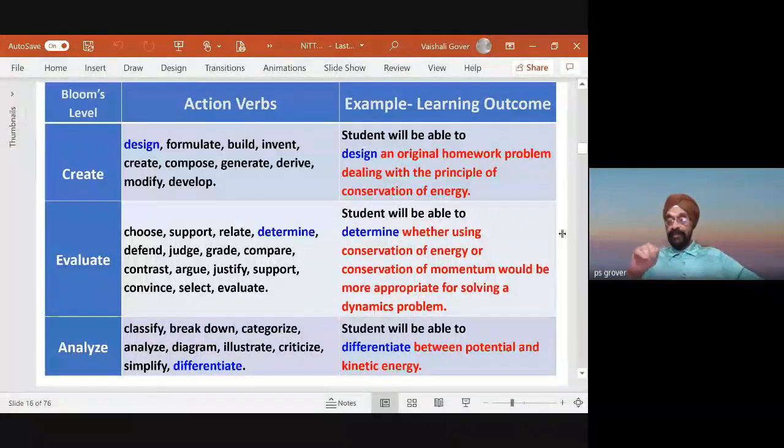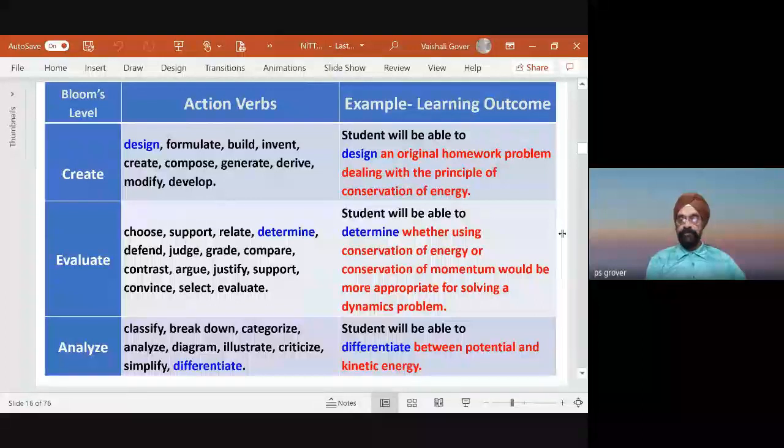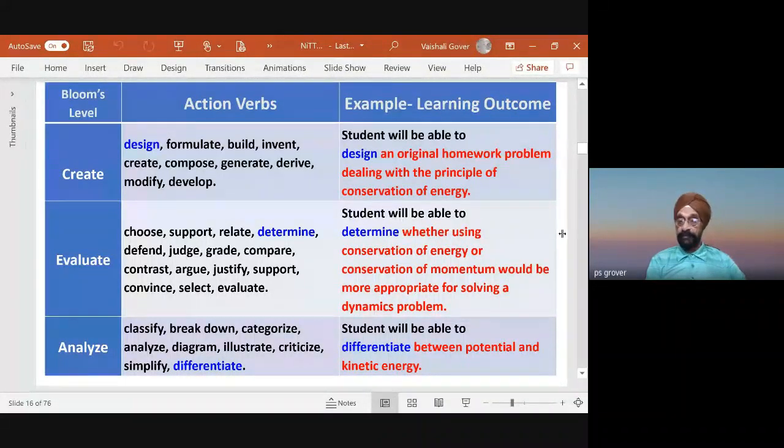Remember, the purpose of education and teaching is to encourage the student to think, to imbibe things. So when I say evaluate, the fifth level: choose, support, relate, determine, defend. Please see here, I have put different colors also, which I will use later on. An example of an evaluate learning outcome will be: student will be able to determine whether using conservation of energy or conservation of momentum would be more appropriate for solving a dynamic problem.